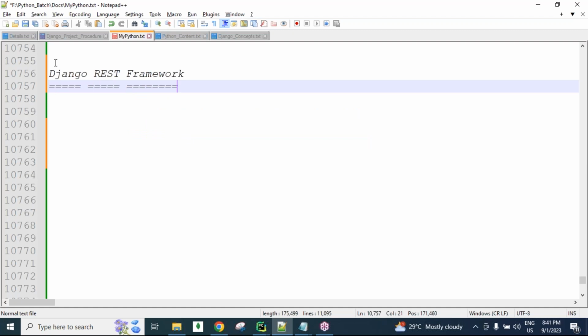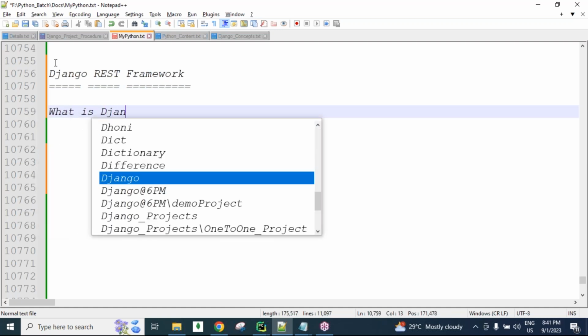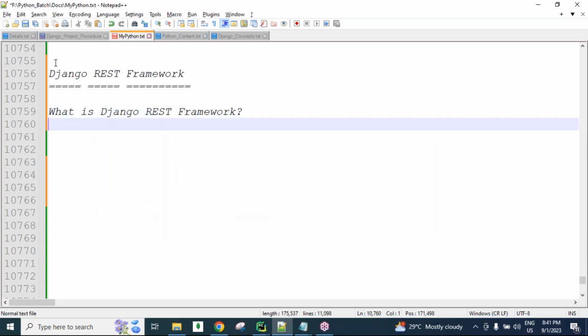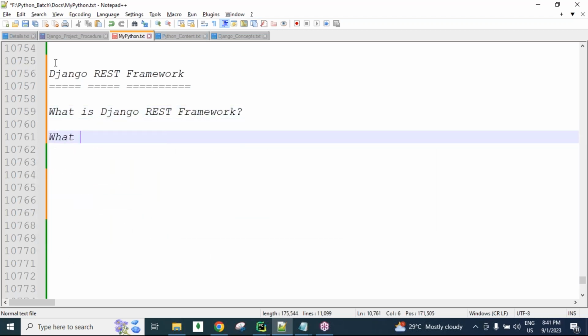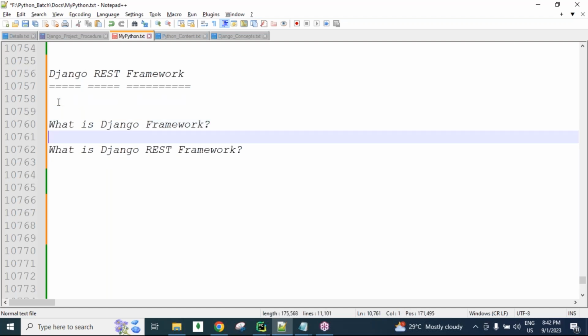What is Django? What is the Django REST framework? And what is the Django framework? Are the Django framework and the Django REST framework both the same or different?